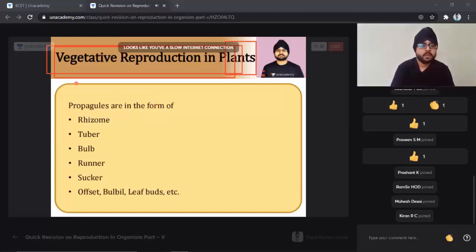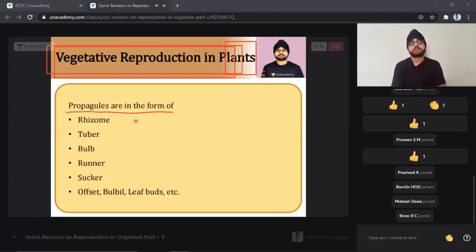So propagules are present, students. What we can see over here, there are many propagules which come into vegetative reproduction in plants. Number one is the rhizome. Second is the tuber.